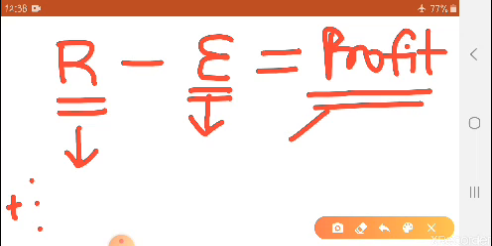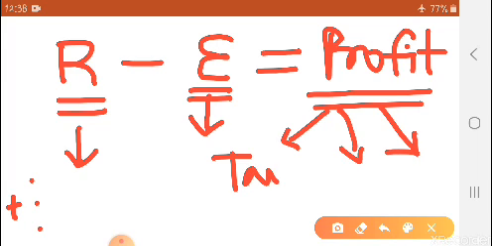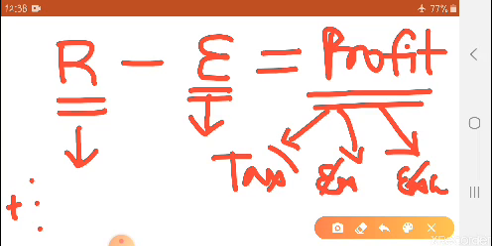But the simple thing is, this is profit before tax, before extraordinary items, before exceptional items. So one by one we will deduct all these things, then we'll get our final answer, that is profit after tax from continuing operations. So just keep these points in your mind and study the format of statement of profit and loss. I hope you are clear with this.